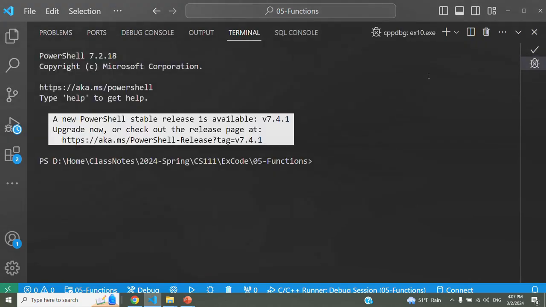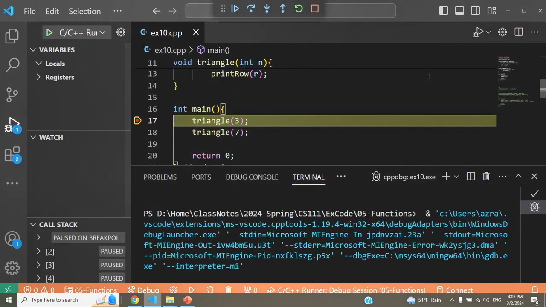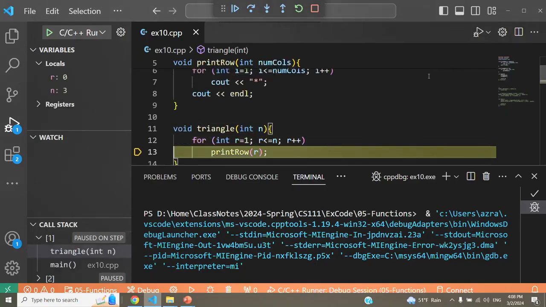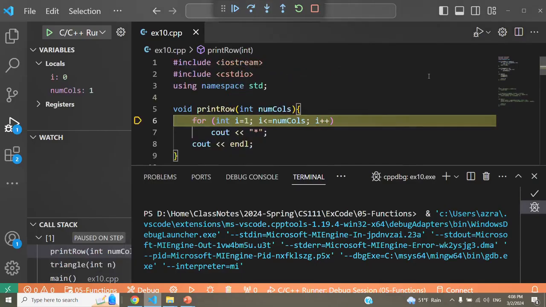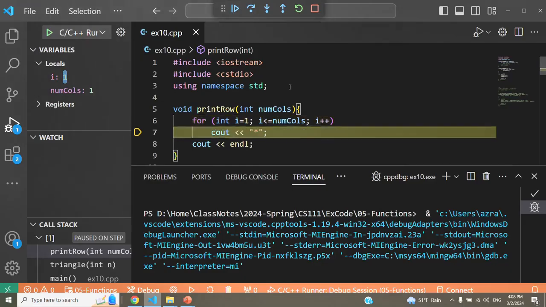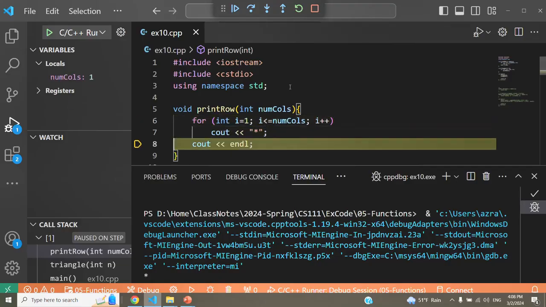So let's make a call to triangle(3) first. I'm gonna do F11 to go inside. And in here, from within the triangle function, I'm making a call to the printRow function. So let's go into printRow. And this time you're seeing that the number of columns is equal to 1. The local variable i is equal to 1. And I'm just going to print one star character on the screen. And we will be done.